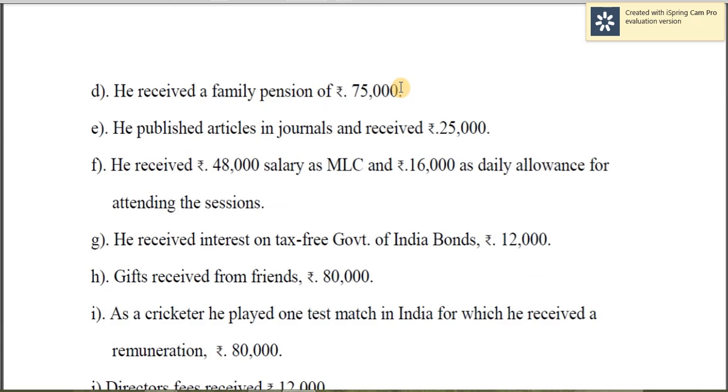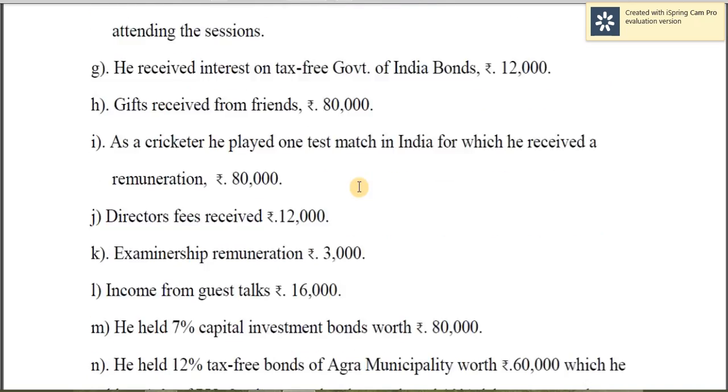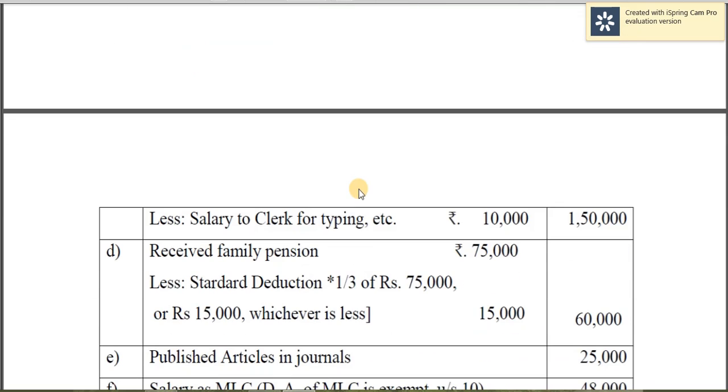This is a family pension of 75,000. Here it is subject to a standard deduction, and the rule of standard deduction is 1/3 of 75,000 or 15,000, whichever is less. If you apply 1/3, that will be more than 15,000. So 15,000 you have to deduct from 75,000, so you will get 60,000 in this year.